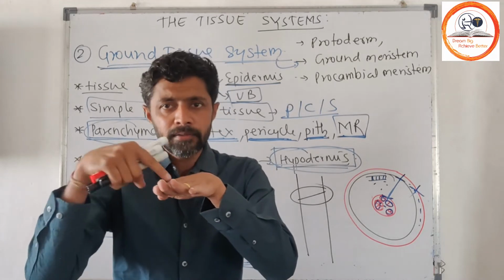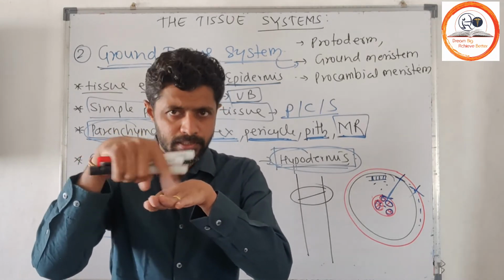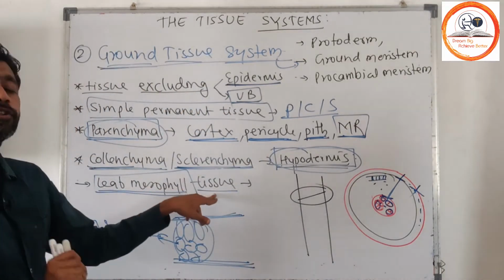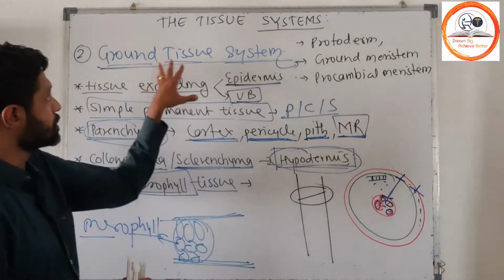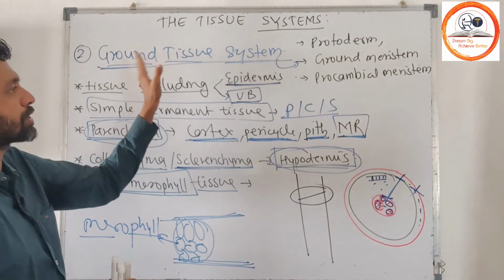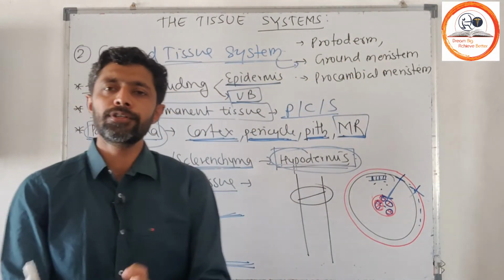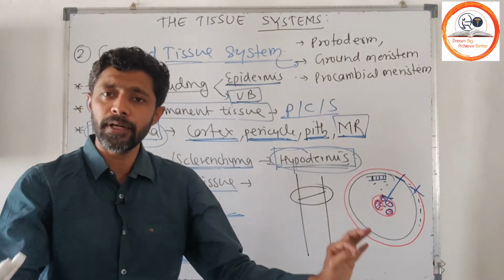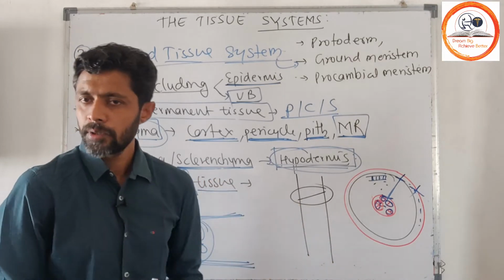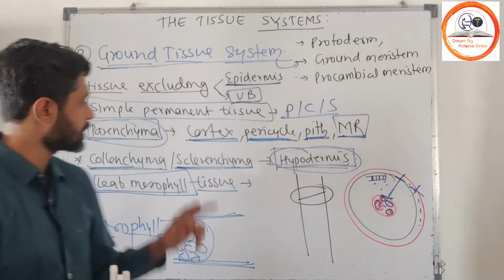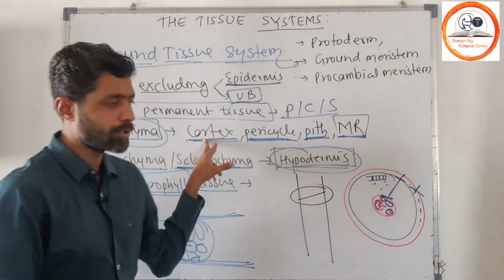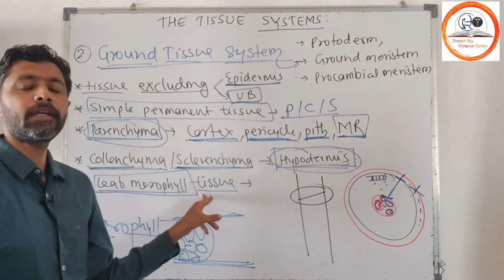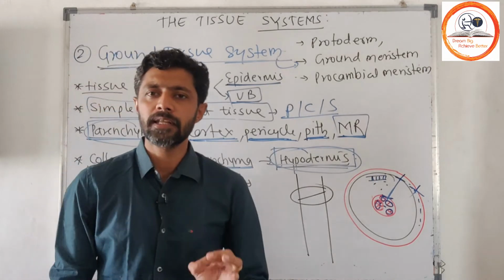So that midrib and your small vessels will cover a vascular bundle. The rest of the part, which we call the mesophyll, is also considered a ground tissue. So this is your ground tissue system. Ground tissue system is derived from ground meristem. It is the system excluding epidermis and vascular bundle. Rest of the tissue present in the plant body is considered ground tissue. Ground tissue will constitute cortex, pericycle, pith, medullary rays, then hypodermis, and your entire mesophyll tissue present in the leaf is considered ground tissue.